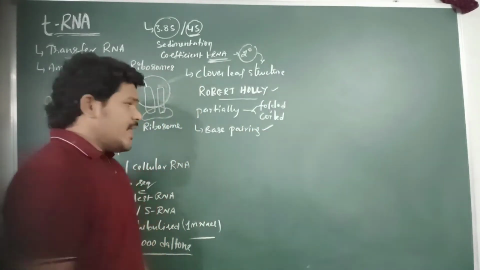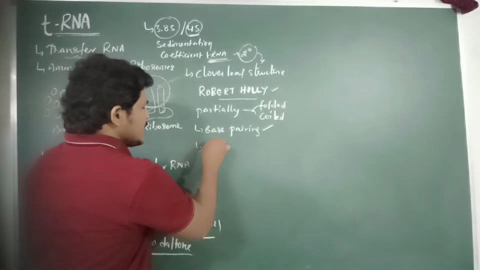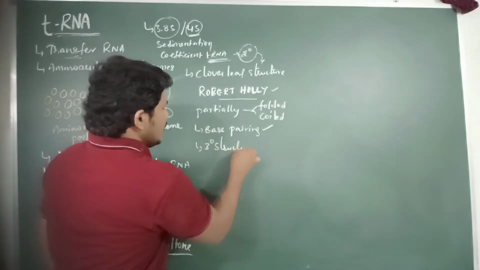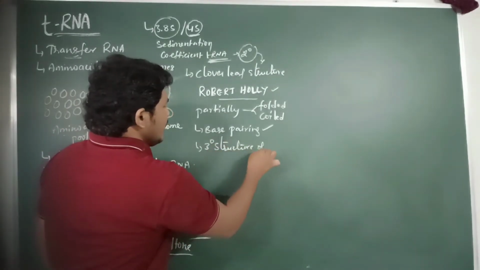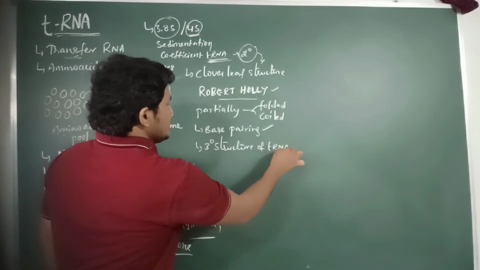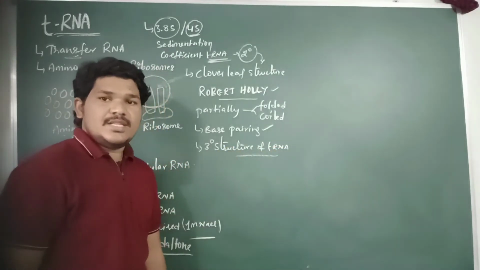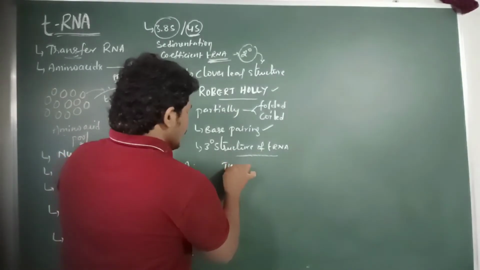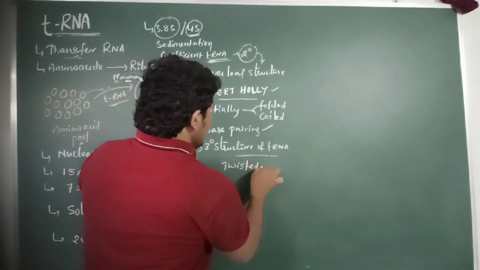And then the tertiary structure of the tRNA molecule. The tertiary structure of the tRNA molecule appears as a twisted L shape.